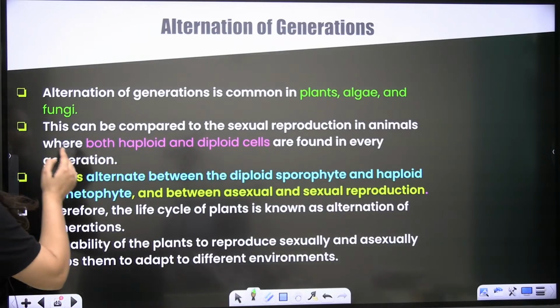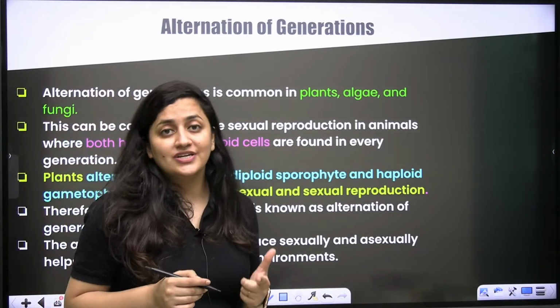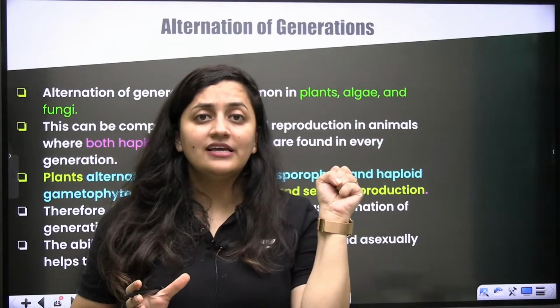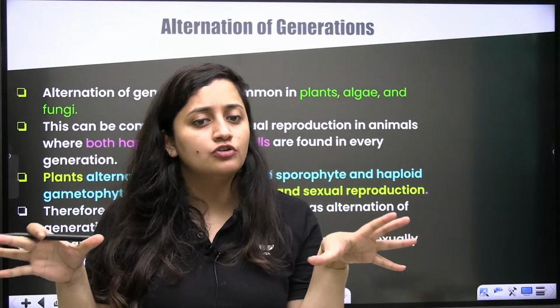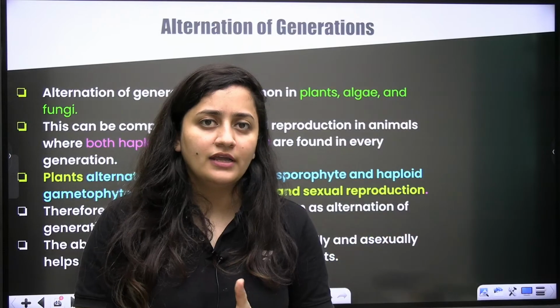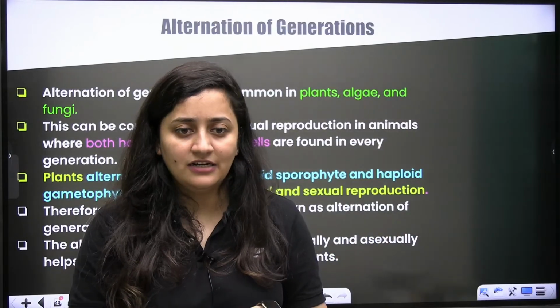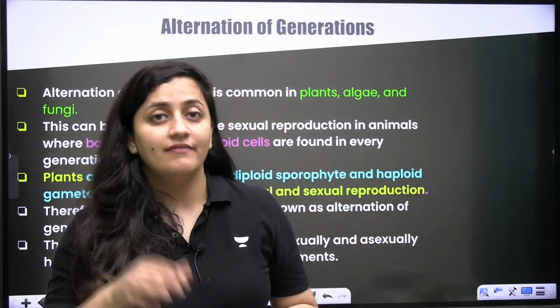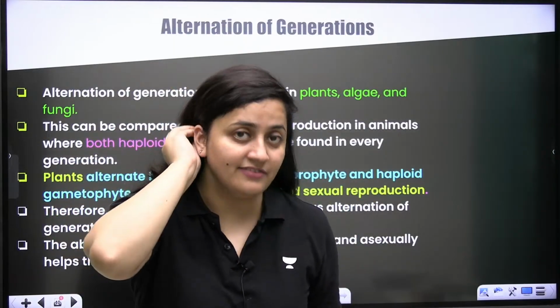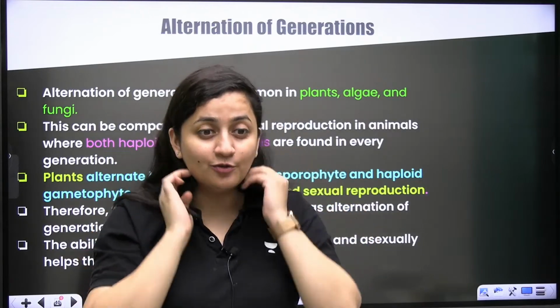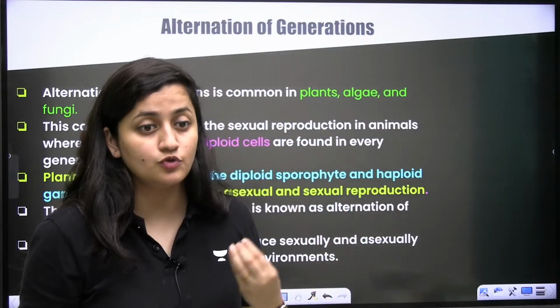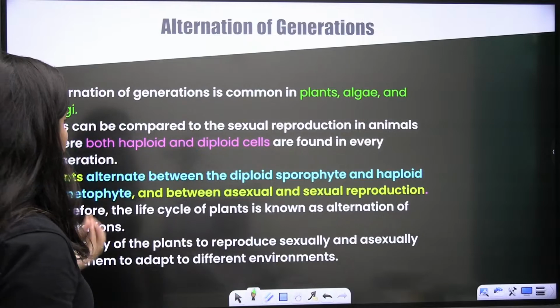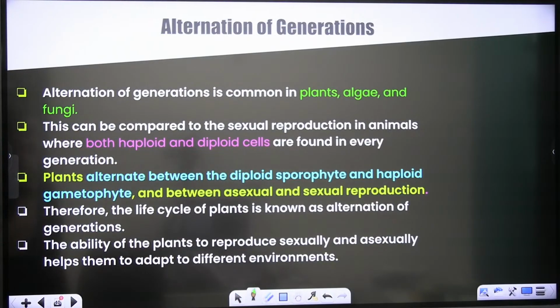Even in the last chapter, biological classification, do you remember in the case of dinoflagellates and diatoms also I have discussed this haplontic and diplontic life cycle? Haplontic in the case of dinoflagellates, diplontic in the case of diatoms. So please start revising these chapters.